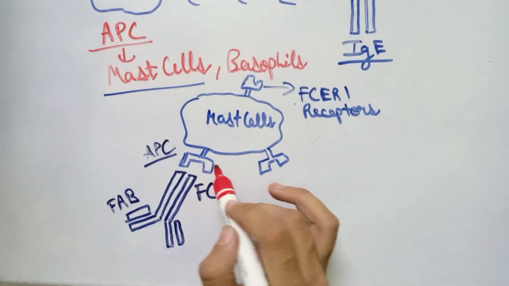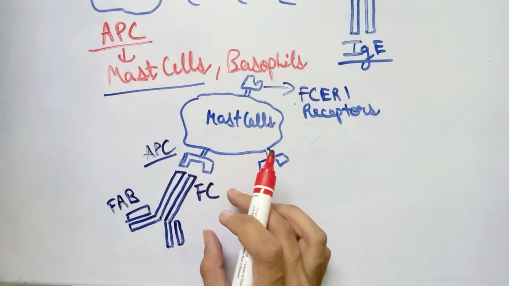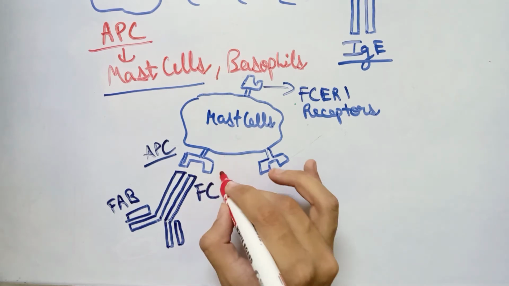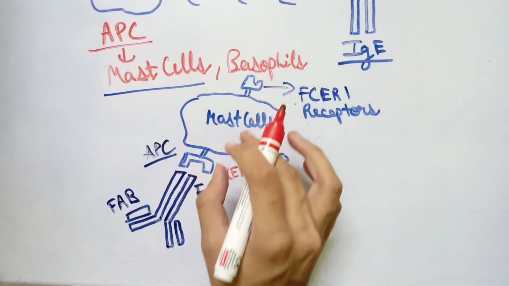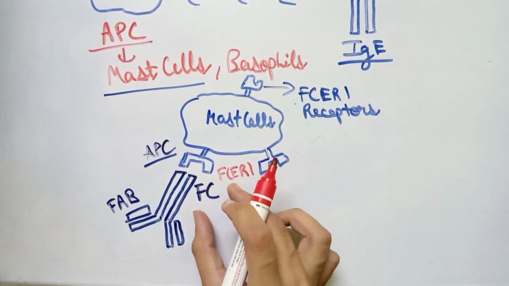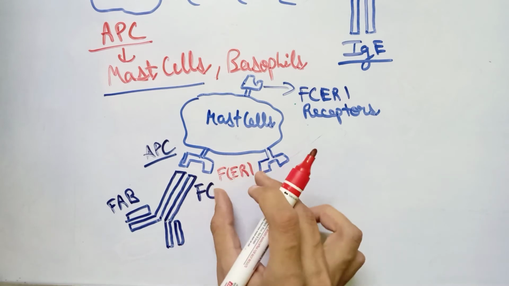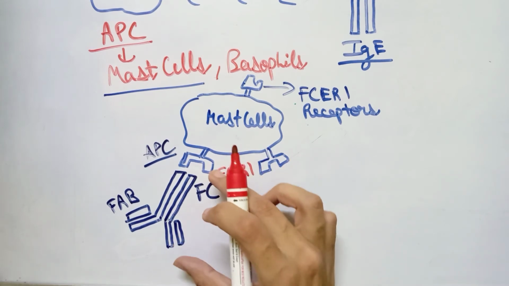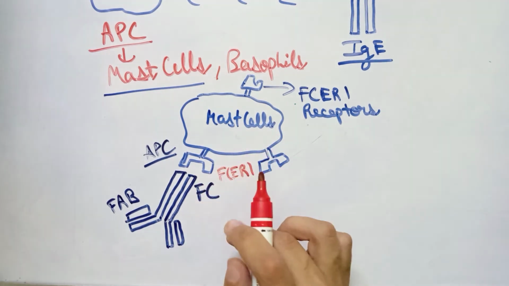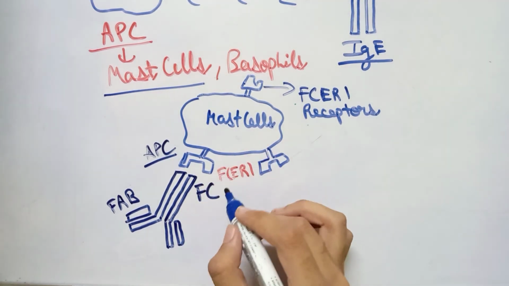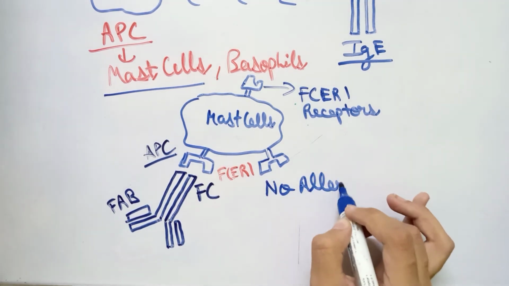And when all of this process is done, the antibody gets attached to the mast cell through the Fc part, because the FcεR1 receptor present on the mast cells is attracted towards the Fc part of the antibody. But by the time all of this occurs, no allergens are present.